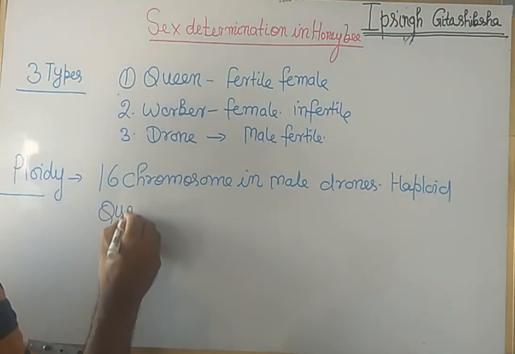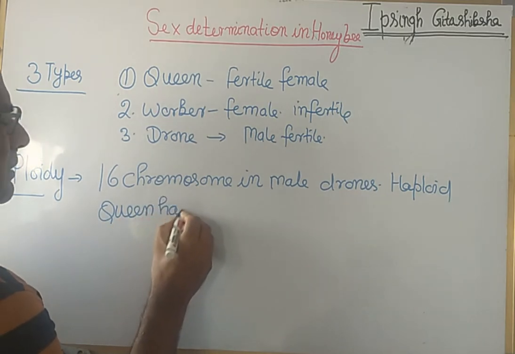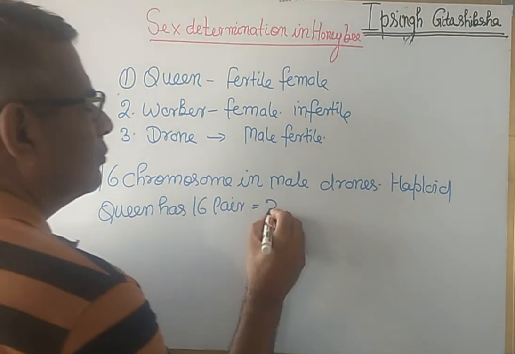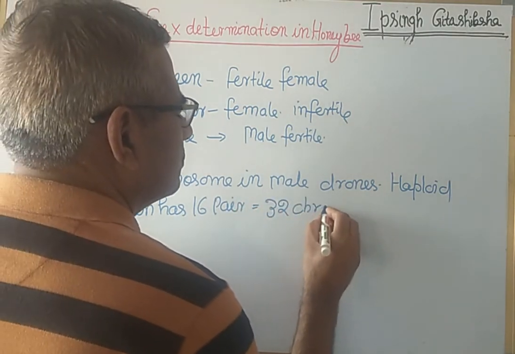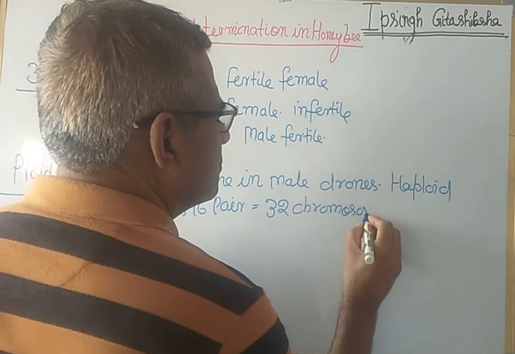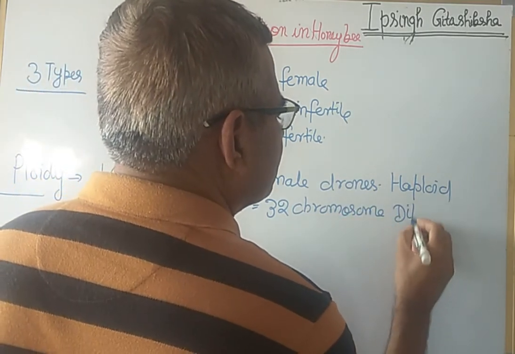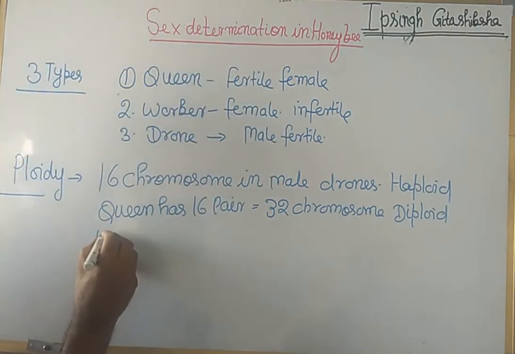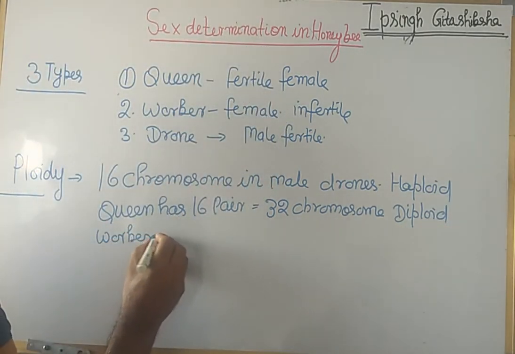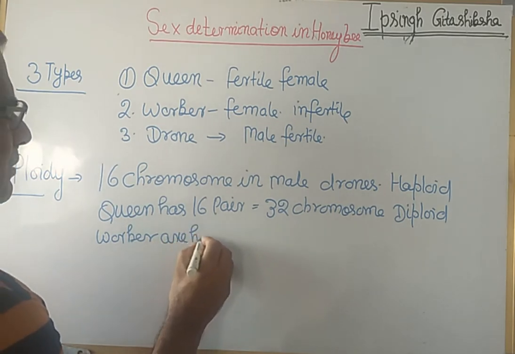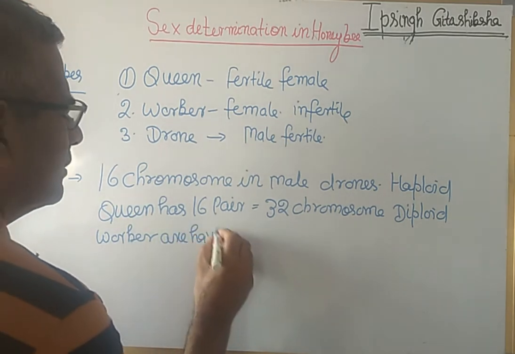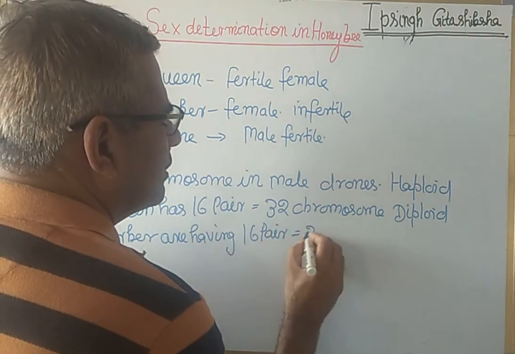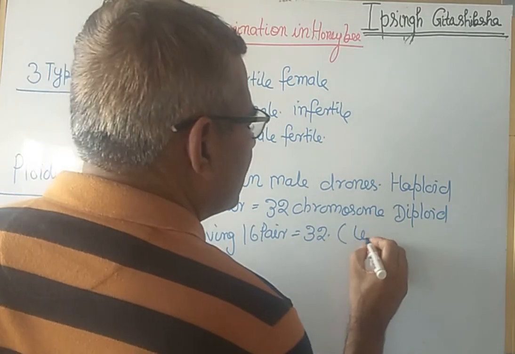Queen has 16 pair, total 32 chromosomes, and that is diploid. And worker are also having 16 pair again, that is also 32, but these are less developed.